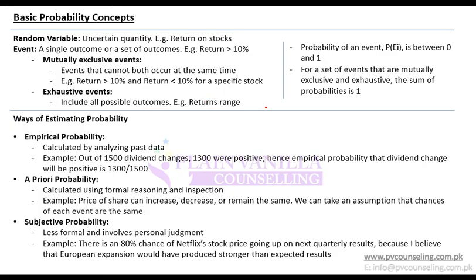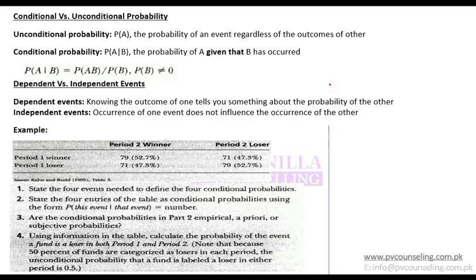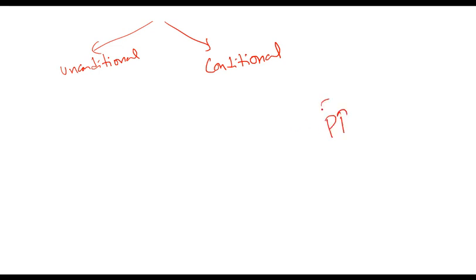So moving on further with probability, there can be two types of probability: unconditional and conditional. If I ask you the probability that stock price will increase, this is the unconditional probability.